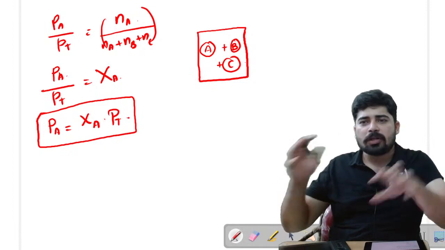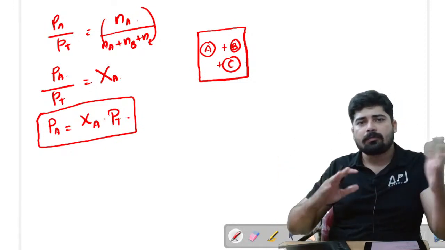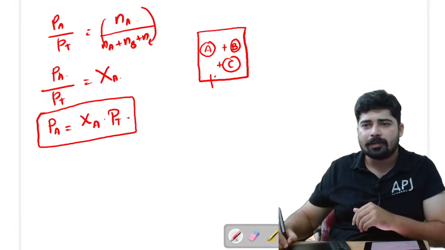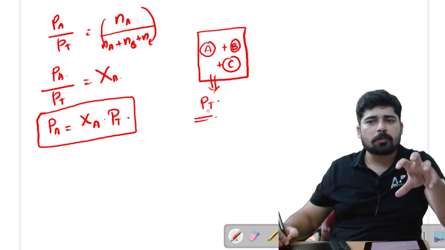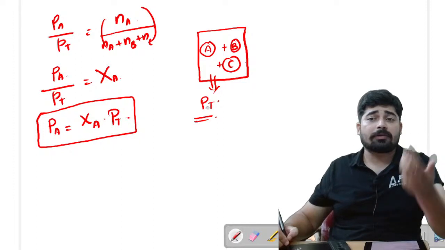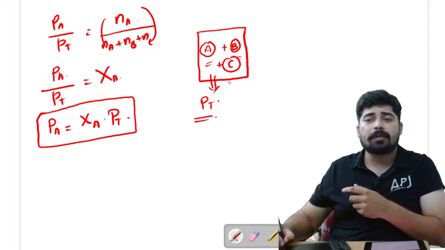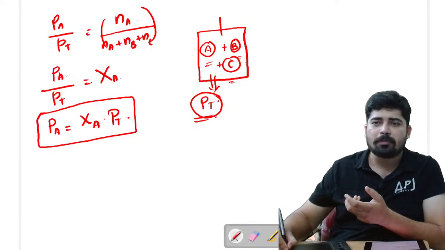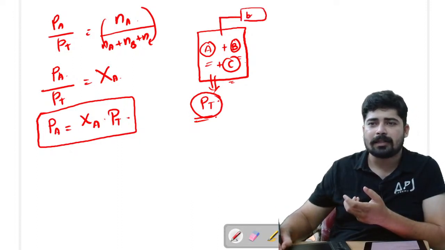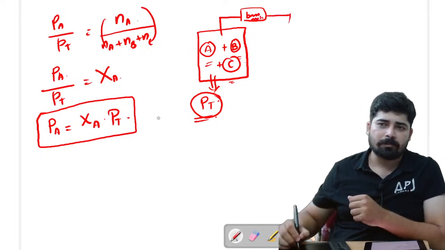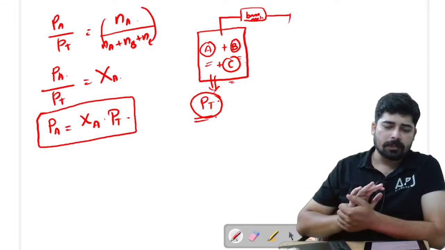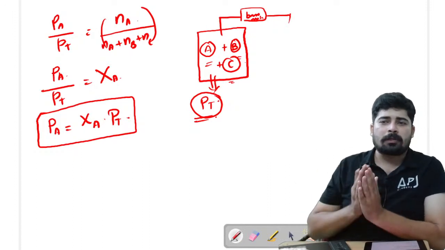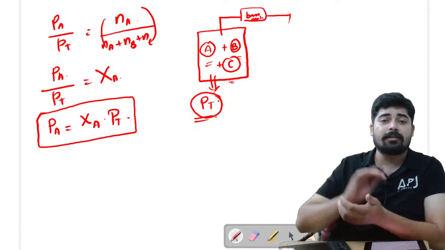If these molecules hit the walls of the container, we will get a total pressure. And I wanted to calculate the individual pressure of A, B or C. We know the total pressure. If I place a barometer here, I'll get the total pressure reading. So it is easy to find out the total pressure, but it is difficult to find out the individual pressure.